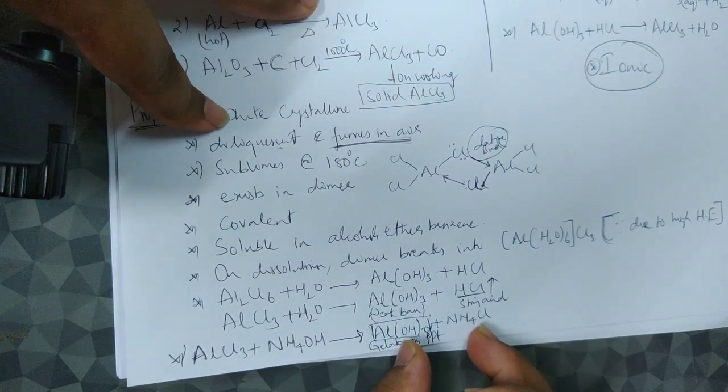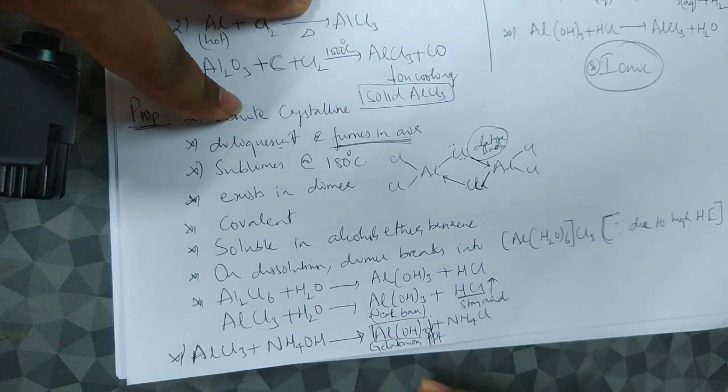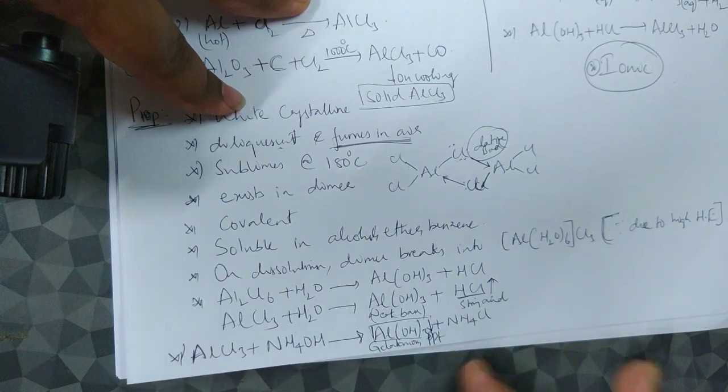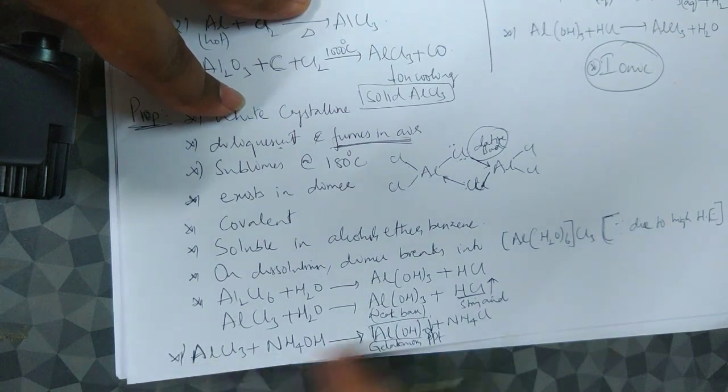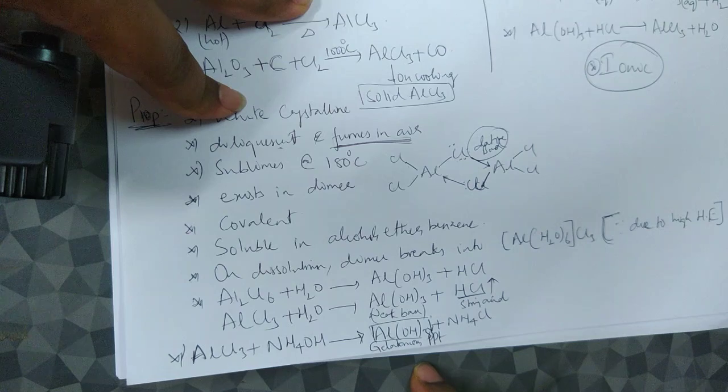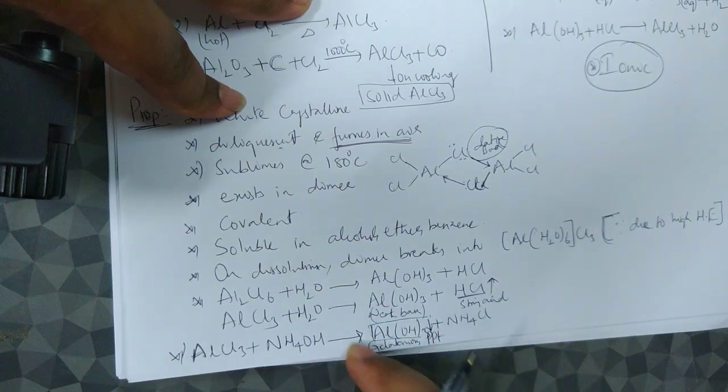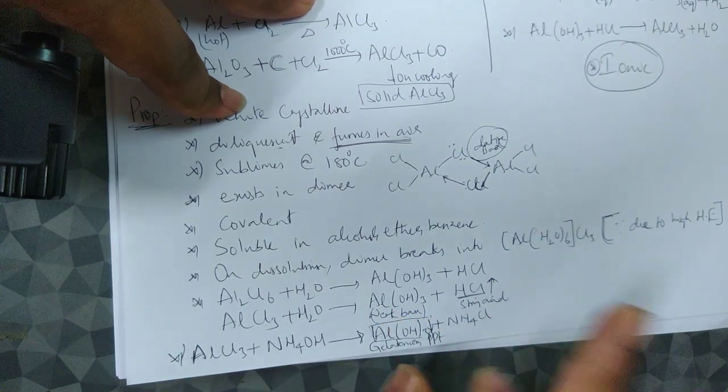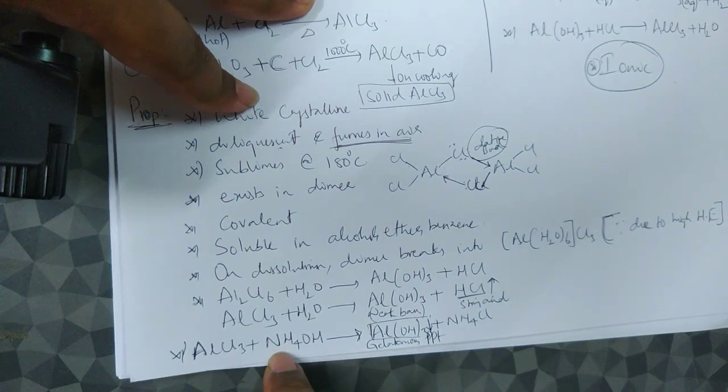Okay, then on and on it goes. So what is that gelatinous precipitate, or what is that substance, aluminum hydroxide? To answer such questions you must know this as a gelatinous precipitate. And not only that, this gelatinous precipitate does not dissolve in excess of ammonium hydroxide.